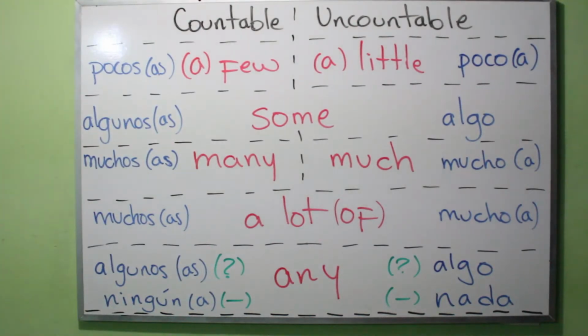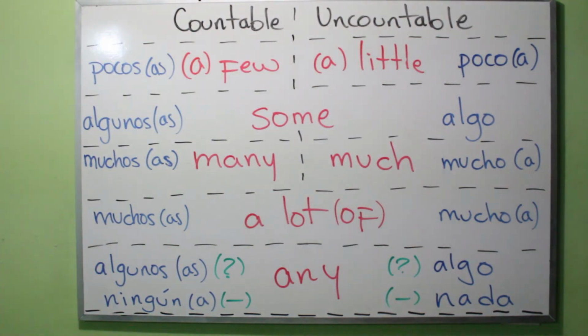So now you can see these 7 quantifiers, and we have divided them in countable and uncountable, right? On the side of countable we have a few, many, and on the side of uncountable we have a little and much. If you pay attention, we have 3 in the middle: some, a lot of, and any. Well, these 3 are possible in both countable and uncountable. Now we pay attention to how each quantifier works.